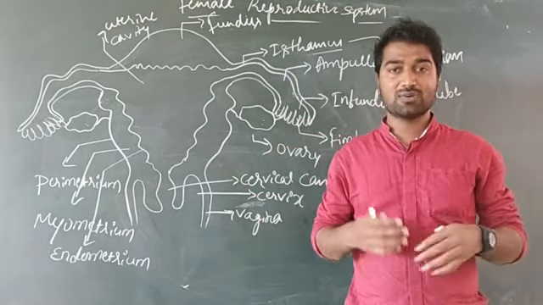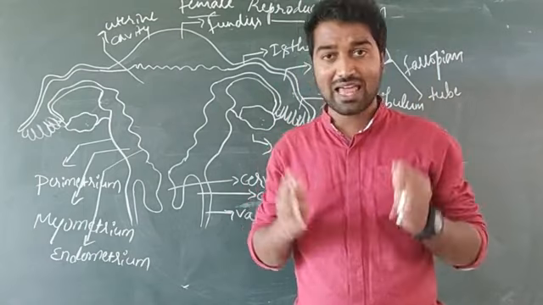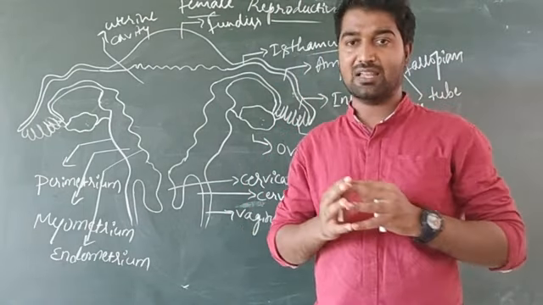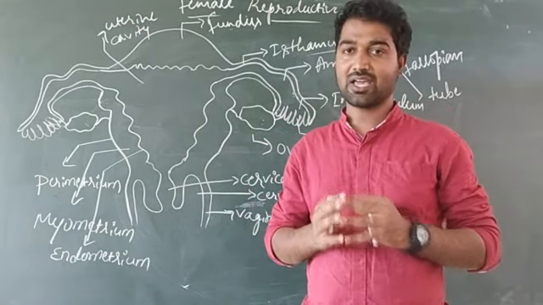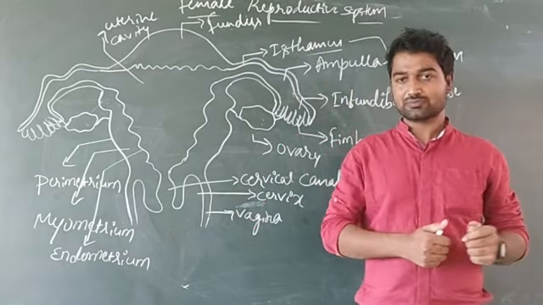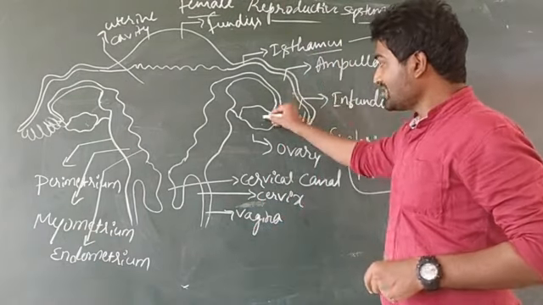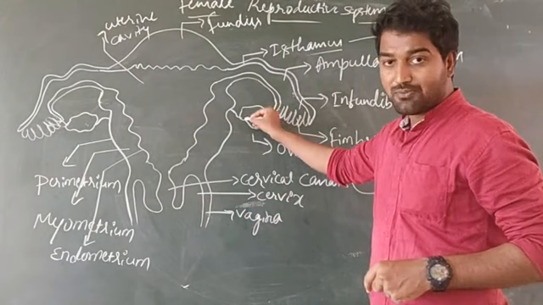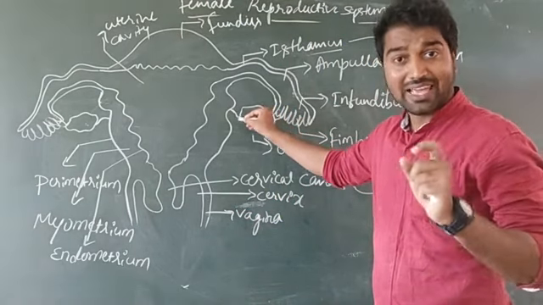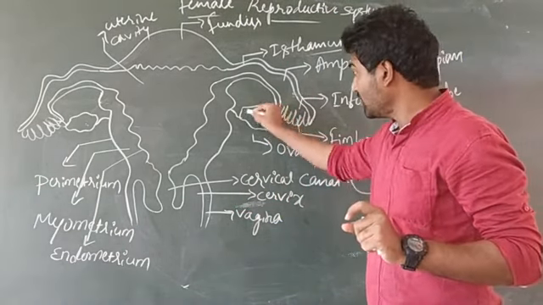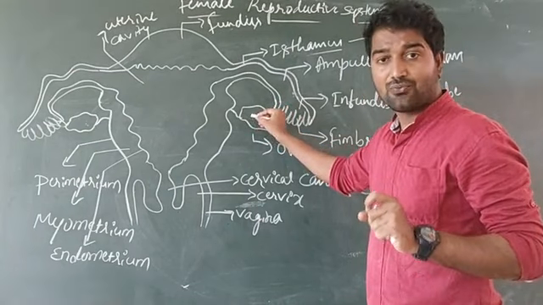It is responsible for secondary sexual characters in case of females.